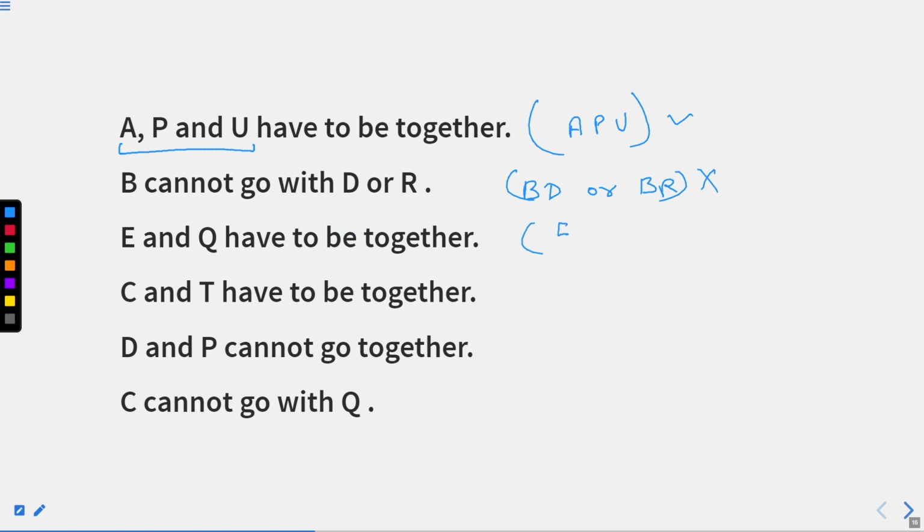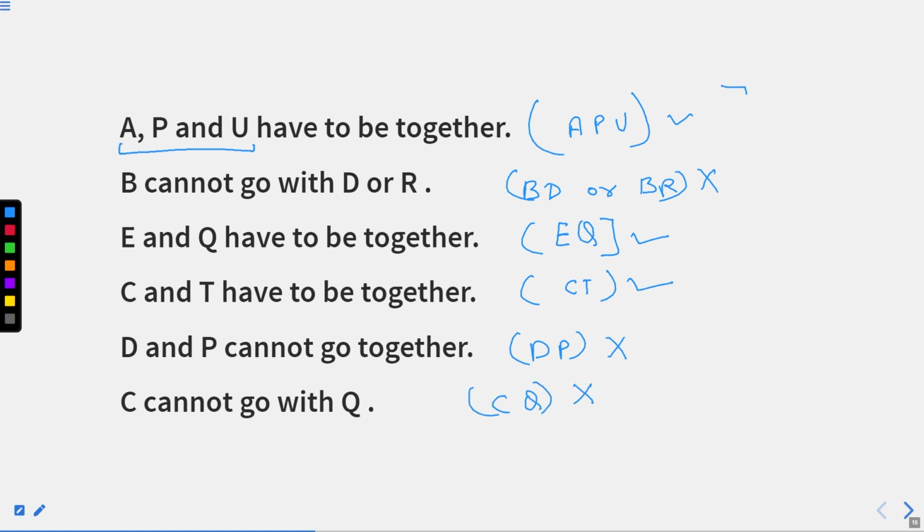Now, E, Q have to be together always, right? C and T have to be together. D, P cannot be together. D, P, this thing is not possible, right? C cannot go with Q. It means C, Q is also not possible.